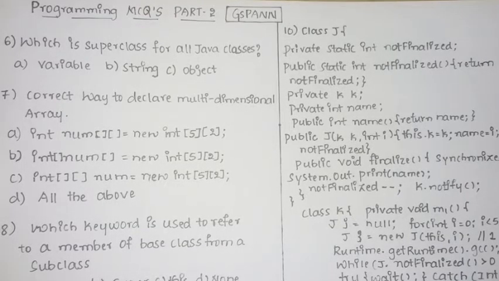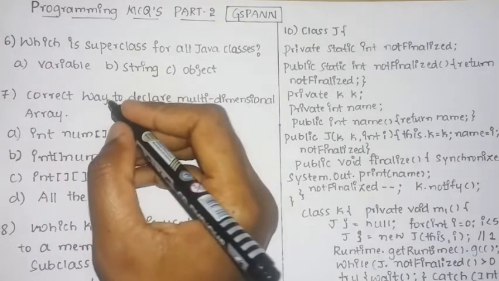So in this video we shall discuss the remaining set of programming questions that was asked in GSPAN. In the previous video we discussed questions 1 to 5 that were asked in the programming MCQs. There will be 10 questions, so we shall see the remaining questions.